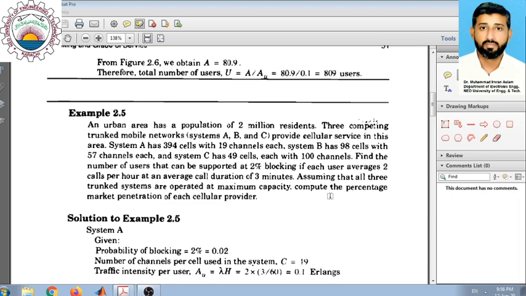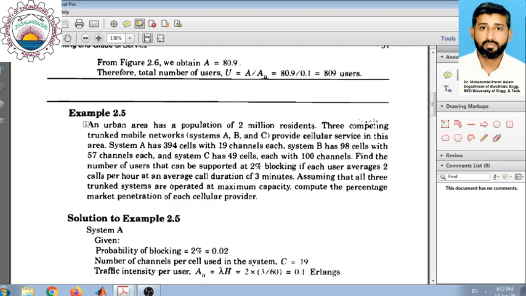So these were two types of system that we discussed in our last class, and we started doing some problems based on these Erlang B and Erlang C types of systems. So we are continuing that discussion with some new problems. So we are taking the problem which is example number 2.5 in our textbook.